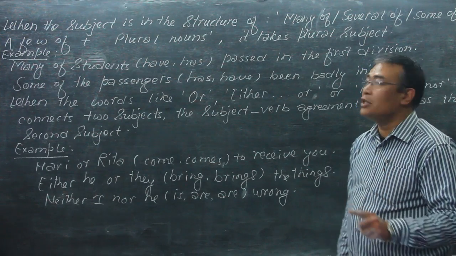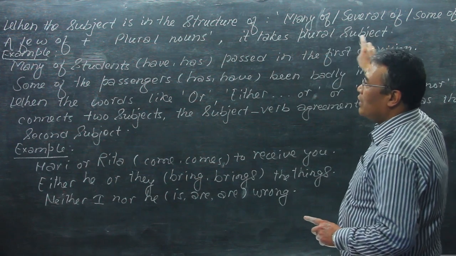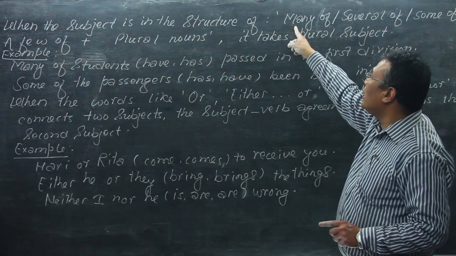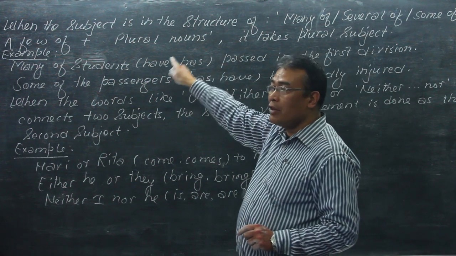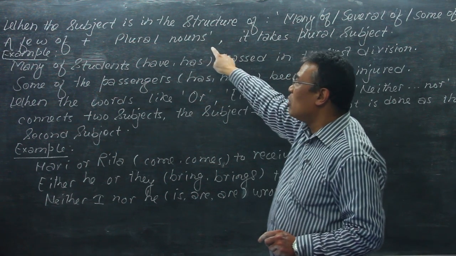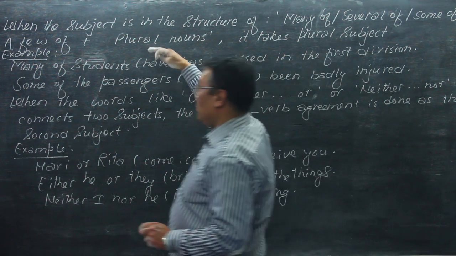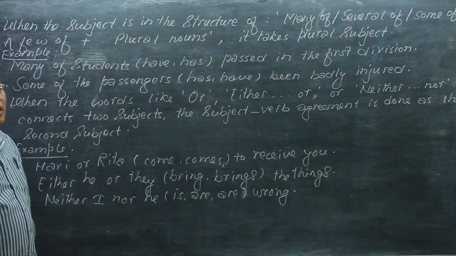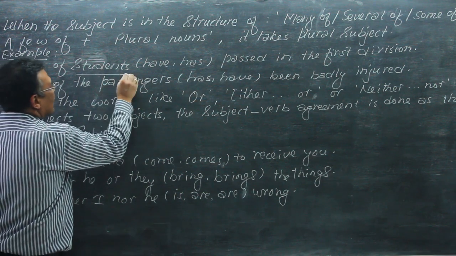In the previous situation, we took each of, one of, and now in the place of each or one or every, here we have many of, several of, some of, a few of, plus plural nouns. When the subject is in this structure, the subject-verb agreement is done with plural subjects. So now here, many of students.